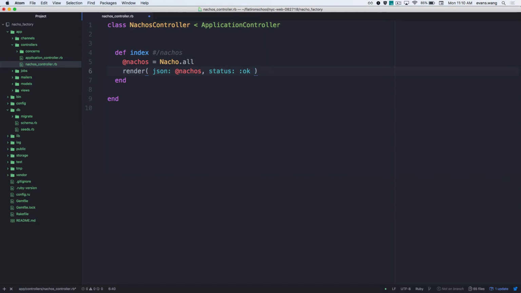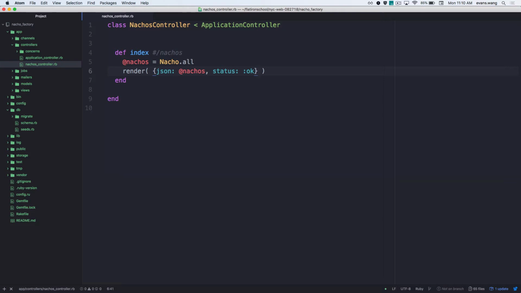Any questions? All right. What does this look like in terms of this symbol? So this JSON is what in relationship to nachos? And key to value. So this is an object. Cool.